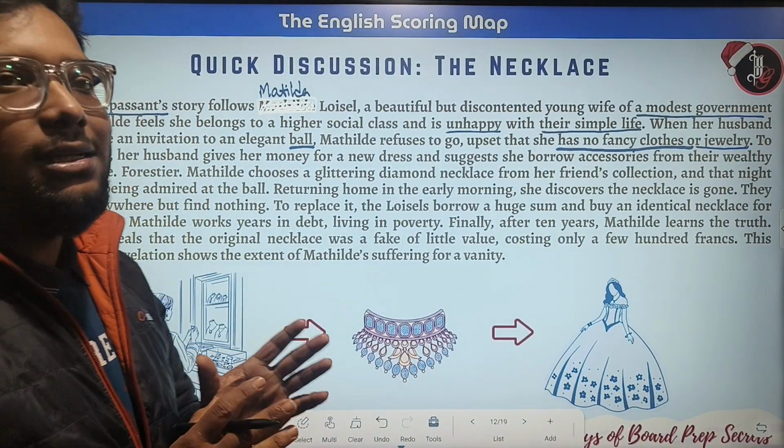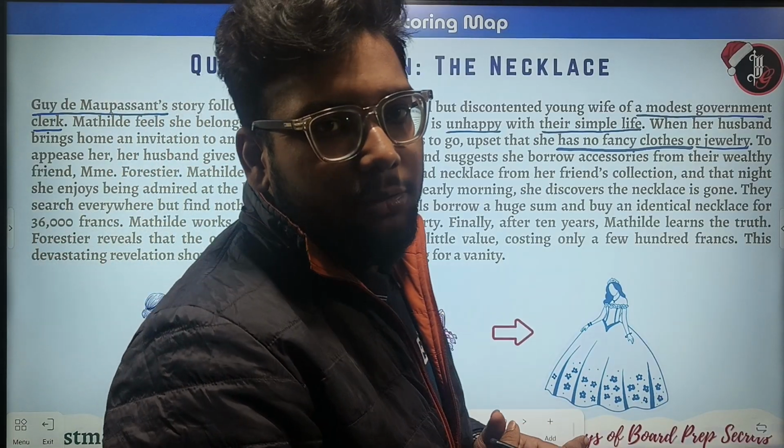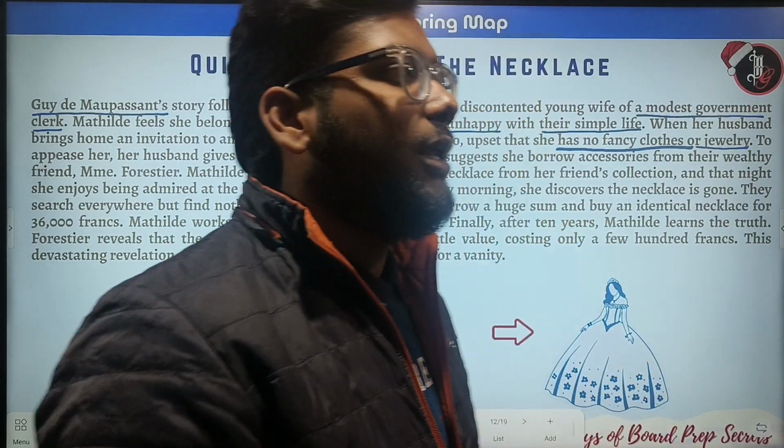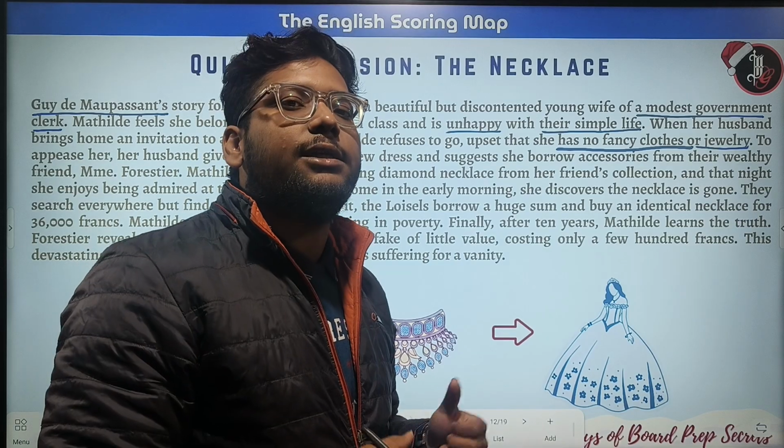So she had no fancy clothes and no fancy jewels, and that's why she was not willing to go to the ball party. Now let's see how she went to the ball party and let's continue the story.